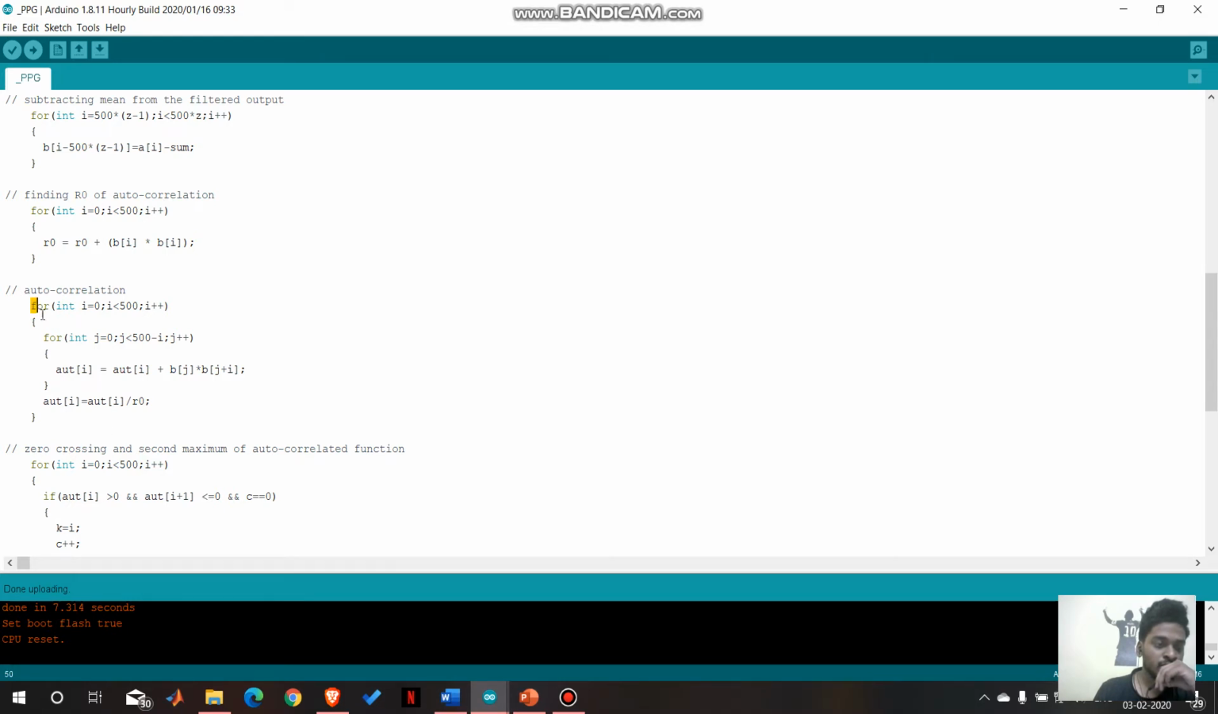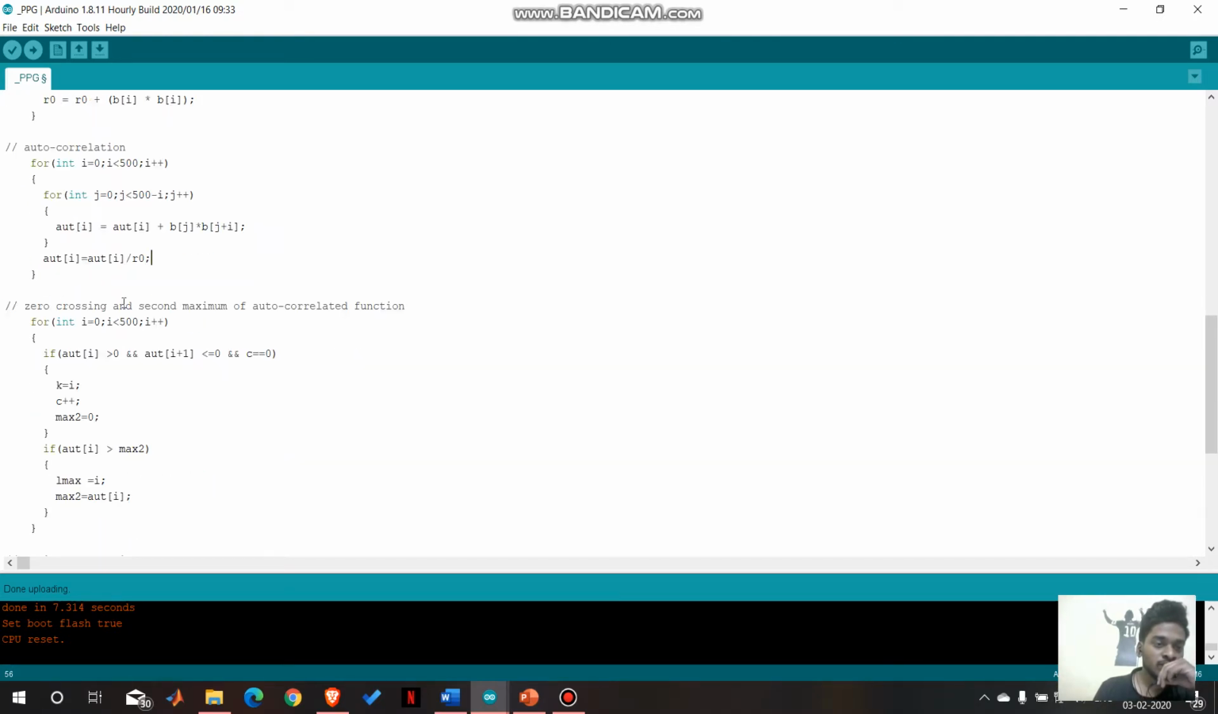I have taken two for loops as we have a summation, and this is the autocorrelation output: aut of i equals aut of i plus p of j into p of j plus i. This is the function of autocorrelation. And here I have divided by the R of 0 coefficient which we found in the above loop. Next, the process of finding the period goes this way.